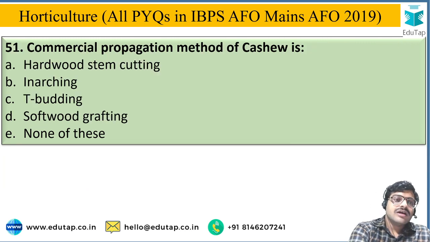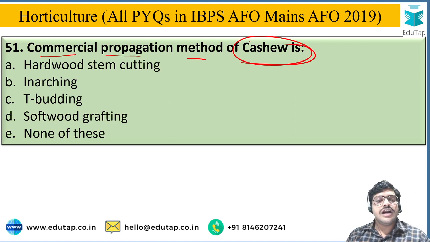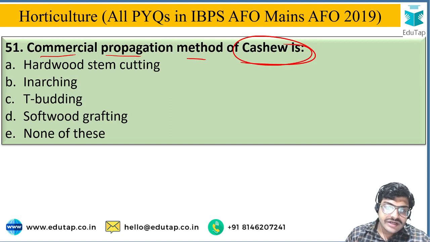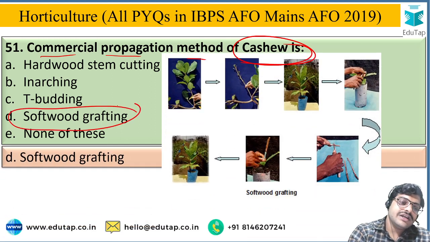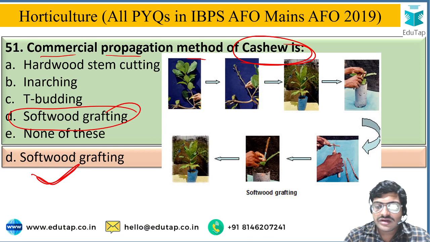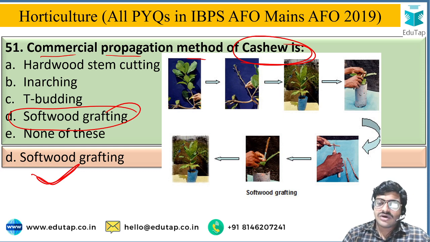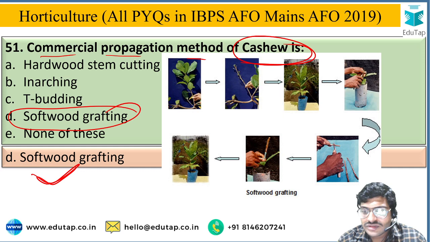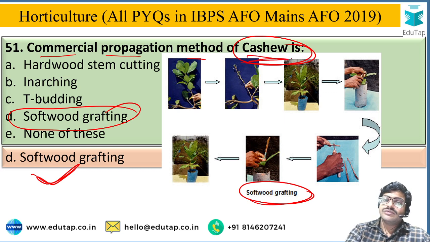Next, the commercial propagation method of cashew is, and the options are hardwood stem cutting, enarching, T budding, softwood grafting, or none of these. And the correct answer is option D, that is softwood grafting. Here you can see the process of softwood grafting, pencil size scion and stock, and the grafting is done with the help of grafting tape. So this is the process, and this is the commercial propagation method for cashew.